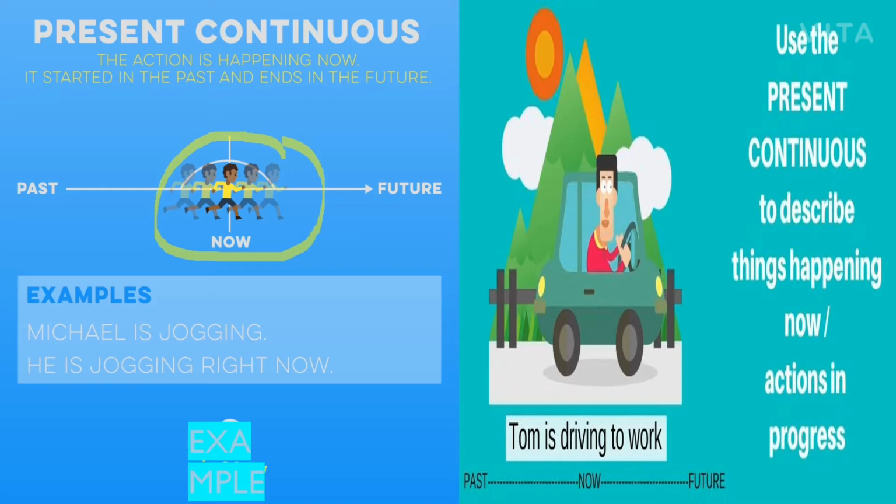Clear? In the second image, Tom is driving to work. So here also the action is happening at the time of speaking. It means the action is in progress right now. So in such cases we always use present continuous tense. So what is present continuous tense? A tense which represents an action that is going on in the present at the time of speaking. Clear, students?